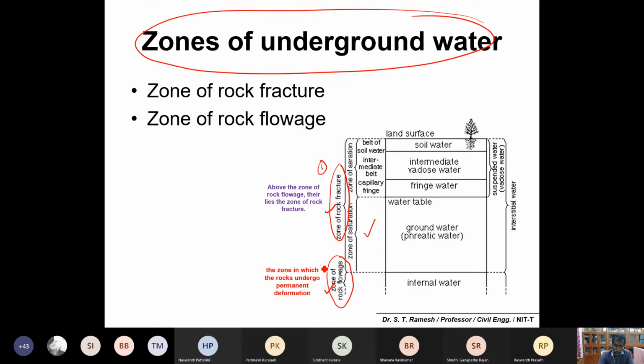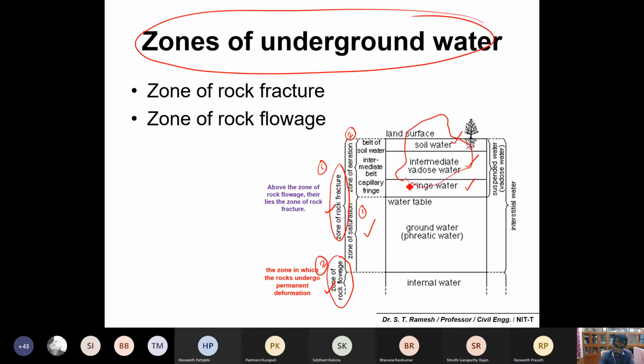That's the two classifications I told, and the zone of rock fracture is again divided into two zones. Number one is saturation. Number two is your zone of aeration. And the zone of aeration we are already familiar with, which includes soil water, Vadose water, and fringe water. Soil water and Vadose water are something similar: the water available inside the soil for the plants.